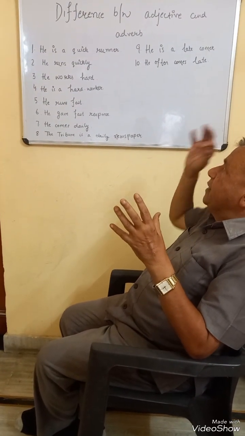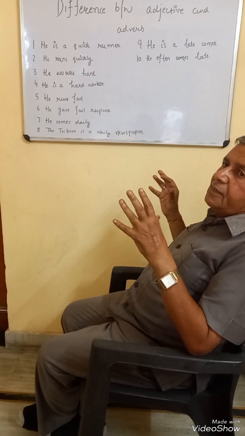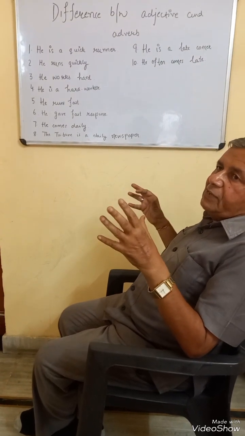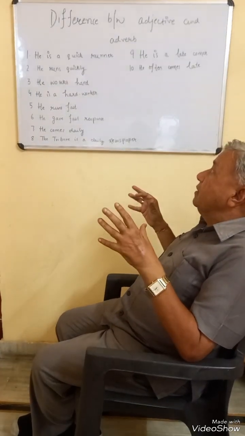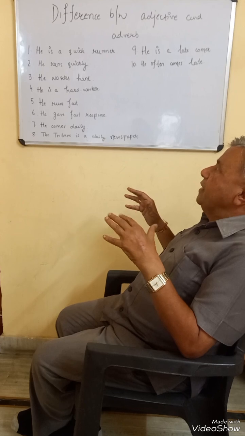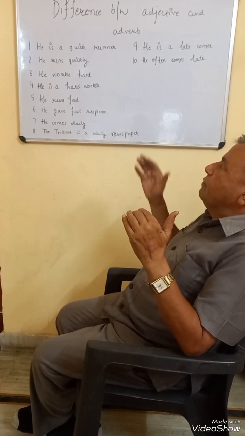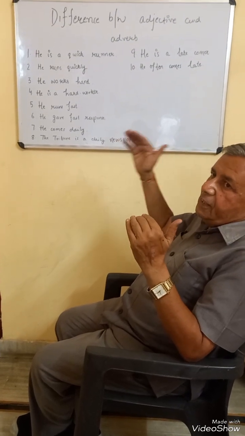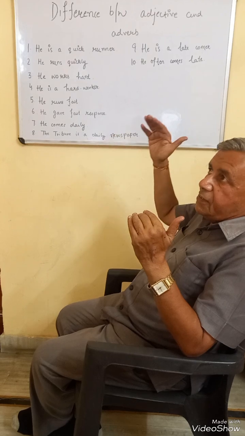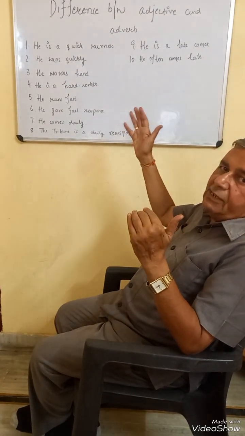Just as we read, he is a quick runner. Here runner is a noun. That is why quick is an adjective. But quickly is used after the verb run. So when a word is used after the verb, then it becomes an adverb.